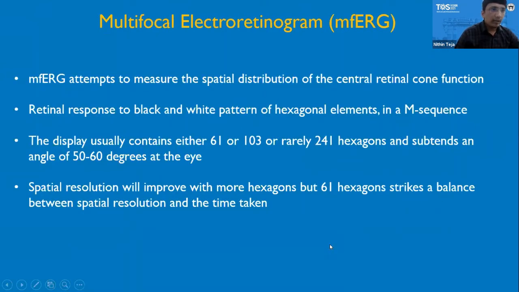So moving on to the multifocal ERG. The multifocal ERG attempts to measure the spatial distribution of the central retinal cone function. So it is a retinal response to a black and white pattern of hexagon elements which are presented in an M sequence. So usually the display contains either 61 or 103 or rarely 241 hexagons. So the spatial resolution will improve with more number of hexagons, but 61 hexagons strike a balance between spatial resolution and the time taken for the test to be completed.